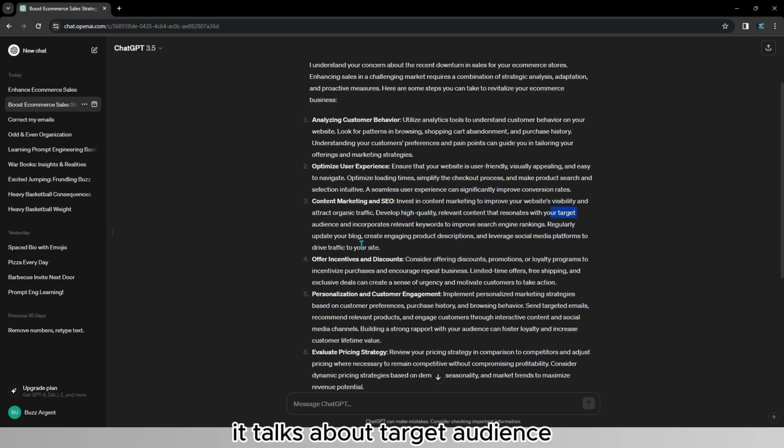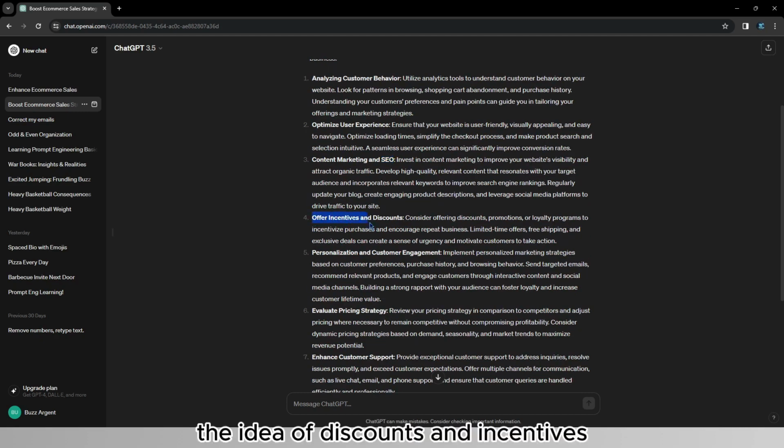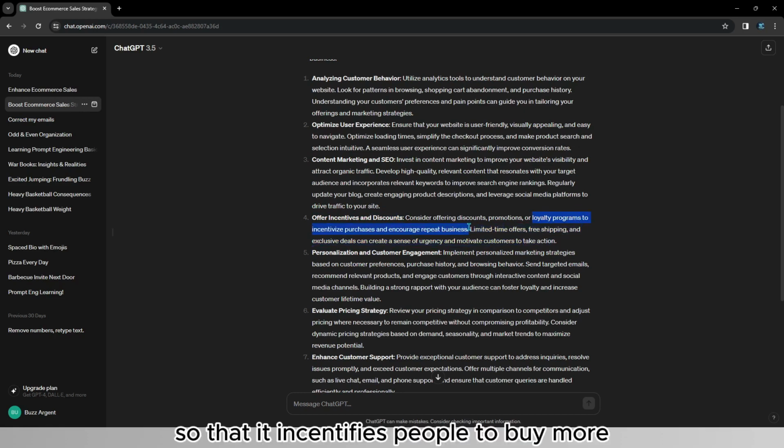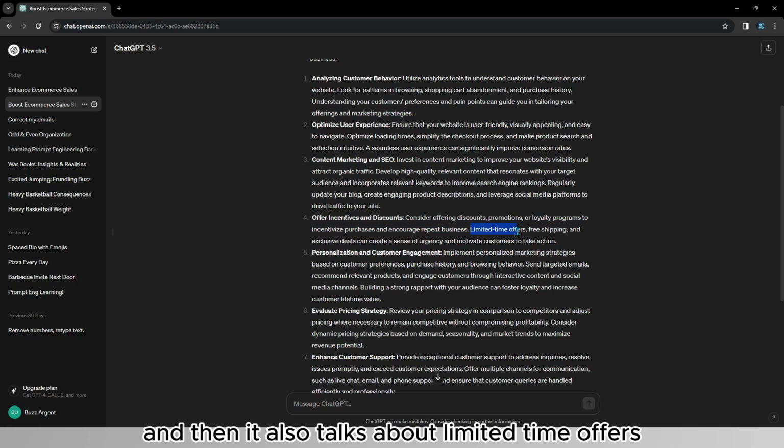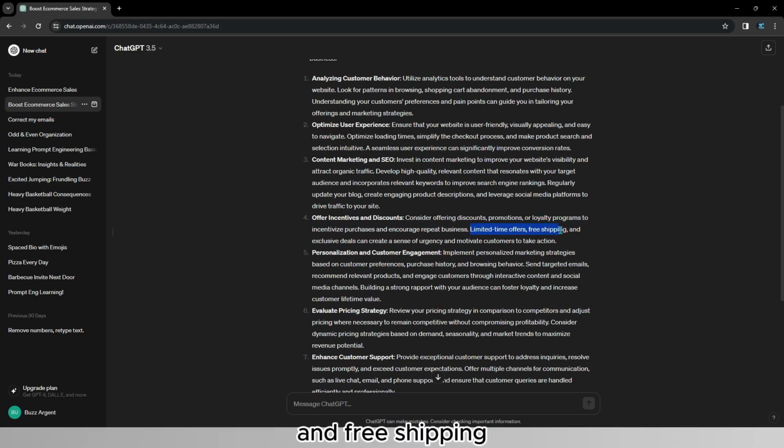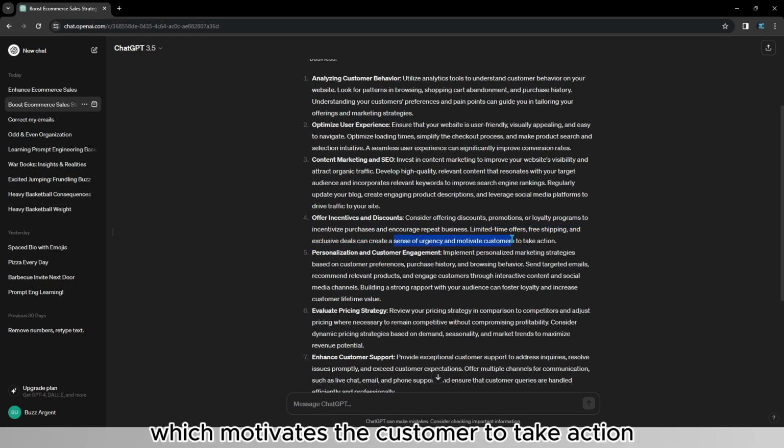It talks about target audience and search engine optimization. Then we have the idea of discounts and incentives to enhance the amount of sales. And it also talks about loyalty programs so that it incentivizes people to buy more. And then it also talks about limited time offers and free shipping and exclusive deals that create a sense of urgency, which motivates the customer to take action.